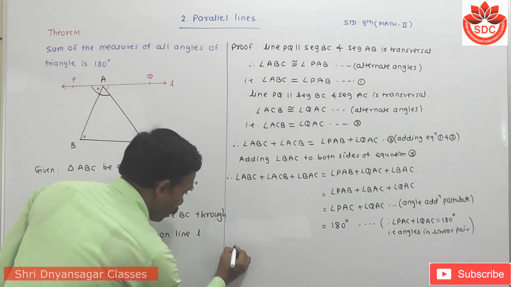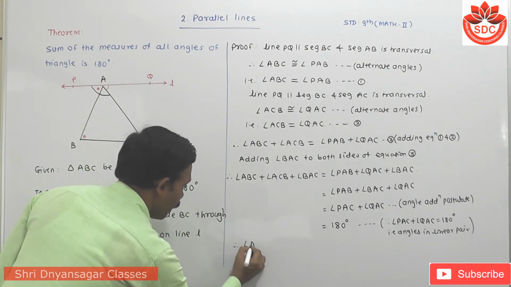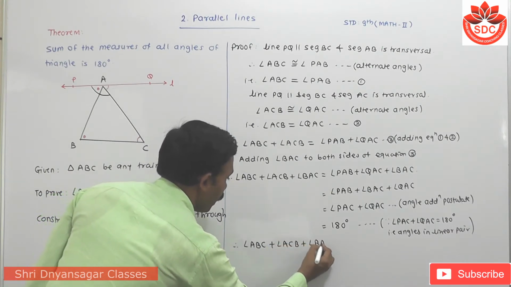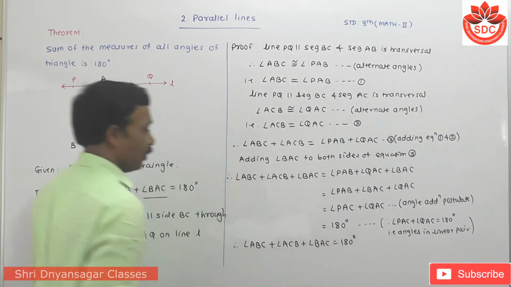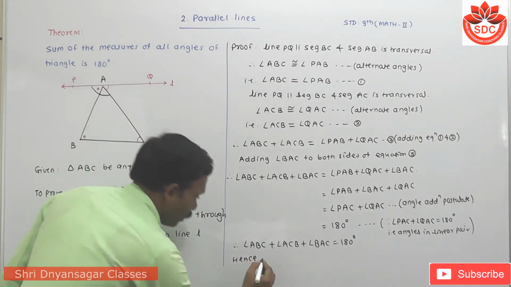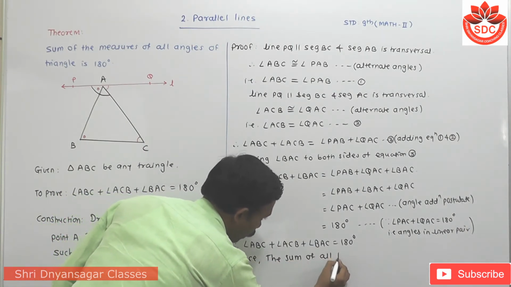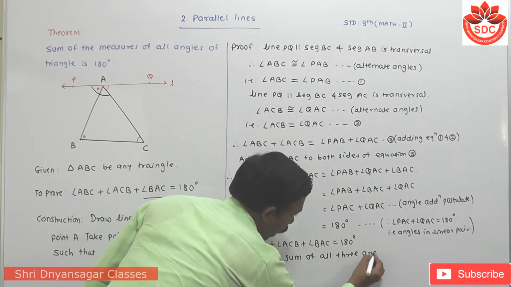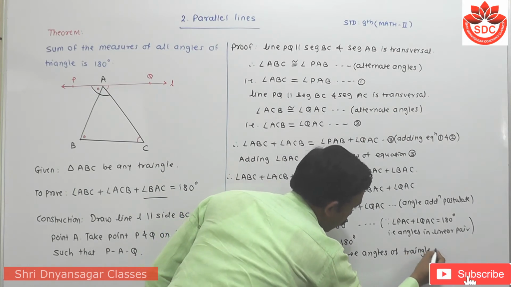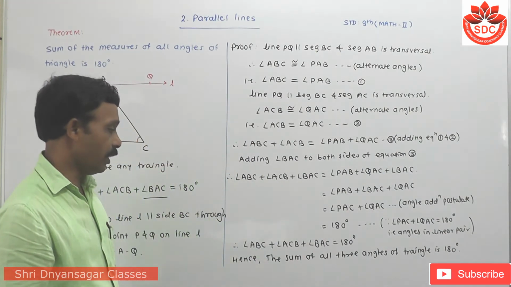Therefore the sum of these three angles equals 180. That means angle ABC plus angle ACB plus angle BAC equals 180. Hence the sum of all three angles of a triangle is 180 degrees. Okay, can you understand this?